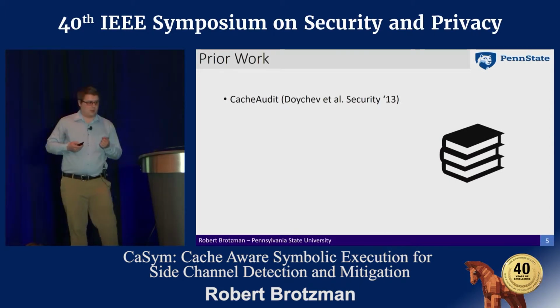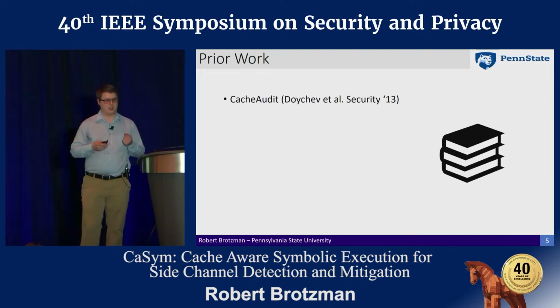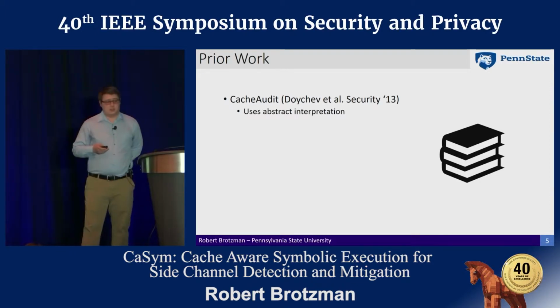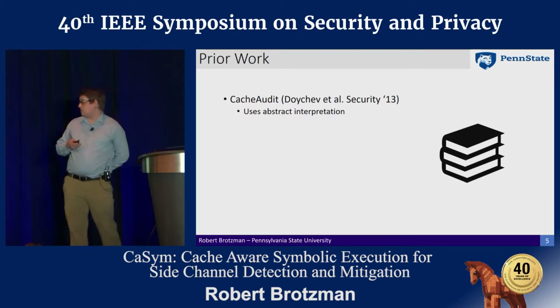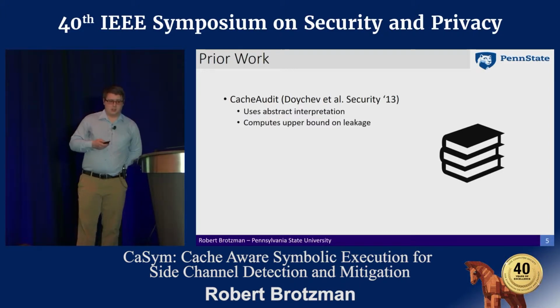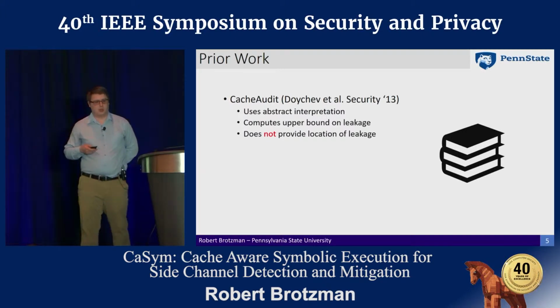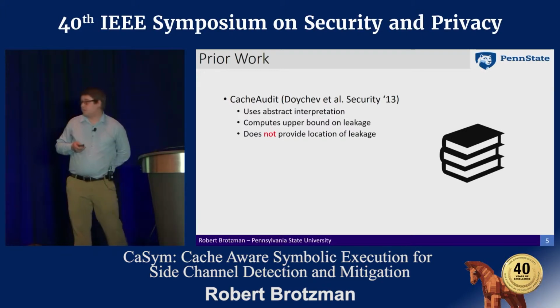So there's been some prior work on this. One of the first ones would be CacheAudit from 2013 from USENIX Security. What they do is use abstract interpretation to try and relate a program execution to how the cache behaves. They try to compute an upper bound on the leakage from the source code via the cache-based side channel, but they don't provide any information to the programmer on where the vulnerability is in their program.